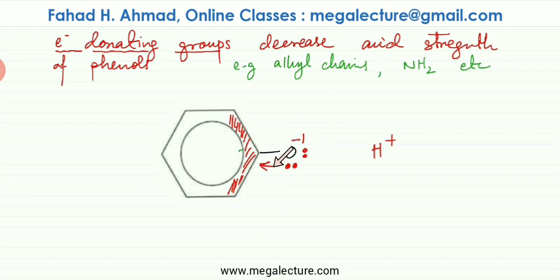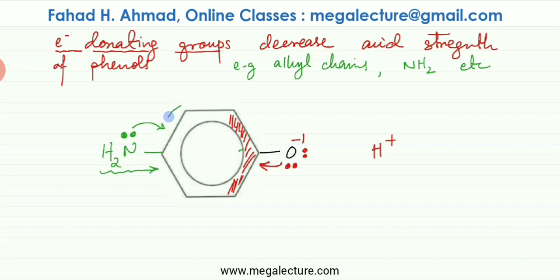So again, repeating, the reason phenols were better acids compared to alcohols is that the lone pair overlaps with benzene's electron cloud, so the negative charge is lesser, and it doesn't really attract the dissociated H plus 1 ion that has broken off. So more chances of dissociation happening. But what if you have a carbon chain? Or let's say you have an NH2 group. Now, NH2 groups themselves have an electron donating effect because they have lone pairs and their lone pairs overlap. So the net effect is that they're donating electrons.